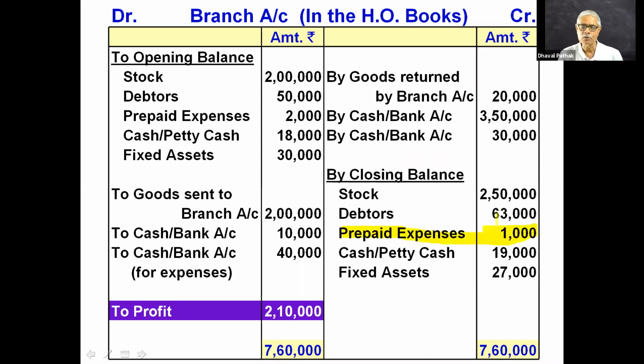And the same 300 will become the opening balance in the next year. So this is about prepaid expenses. If the expenses are prepaid, that appears on the asset side, and all assets existing at the branch at the end of the year are also recorded on the credit side. Similarly, all the assets that existed at the end of the year become the opening balance in the next accounting period. So this is about prepaid expenses.